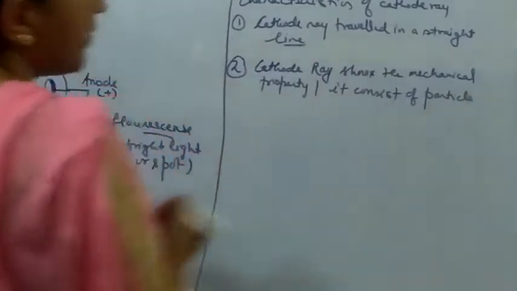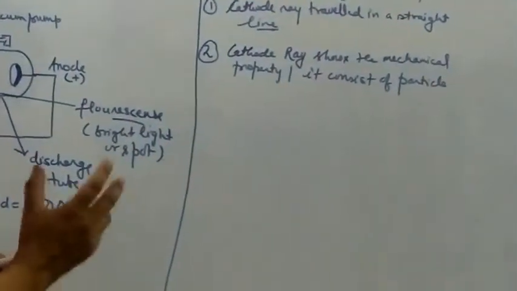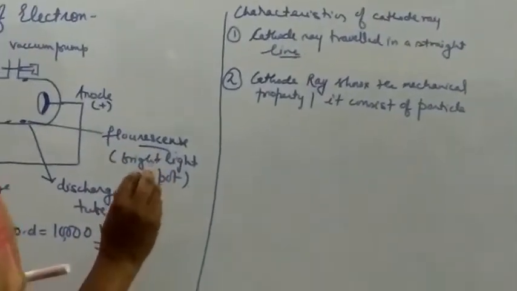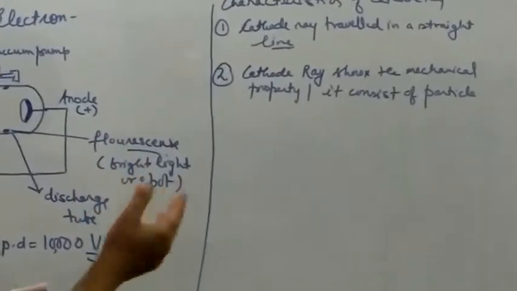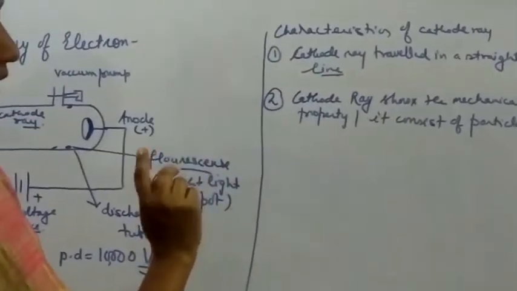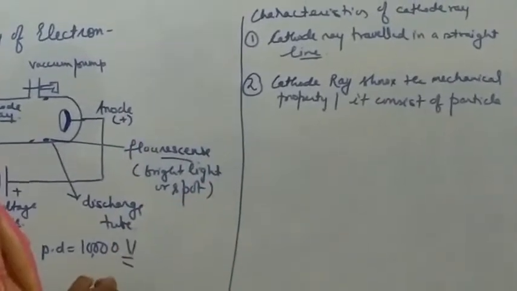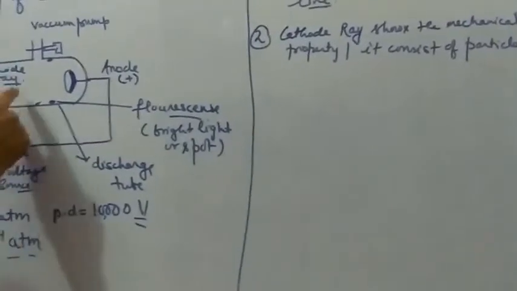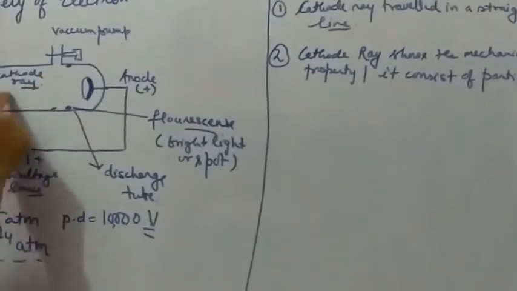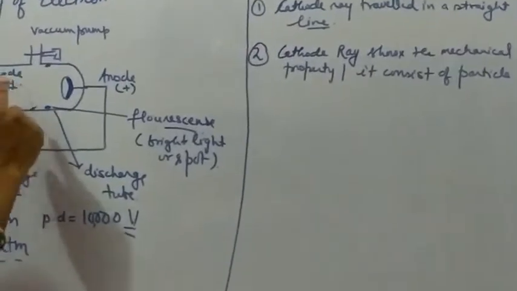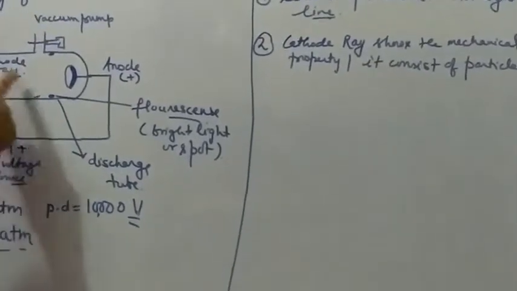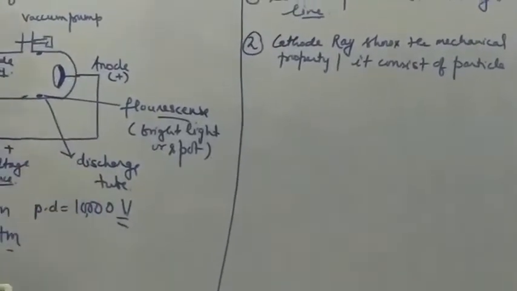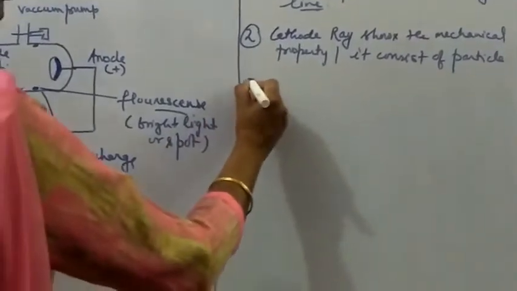Now students, if a ray consists of particles, it means that the ray will have some momentum due to the mass of the particles, and it will apply it on a certain body, or we can say it will do some mechanical work. So it was proved when a paddle wheel was placed in the path of the cathode ray, that paddle wheel just turned due to the striking of the cathode ray. That is only possible when the ray consists of some particles, or we can say shows the mechanical property.